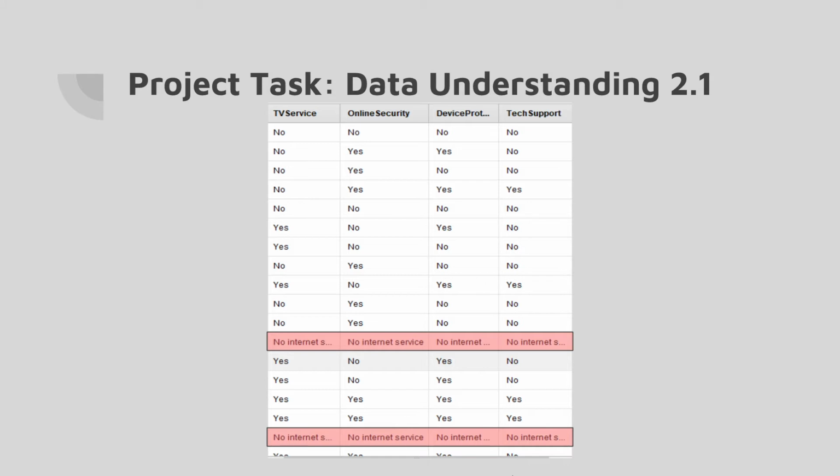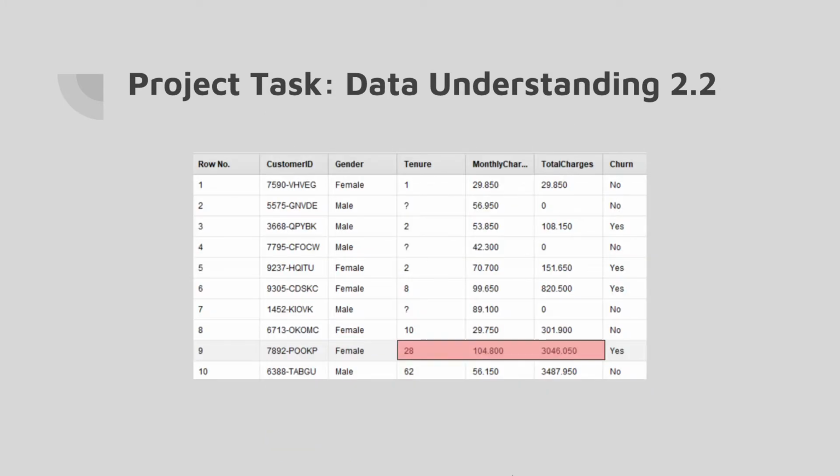By right, each data set should only have a yes or a no inside. However, we can see that there are some data sets that read no internet service, which are highlighted in red. This will pose a problem to us as the data sets are actually not consistent.